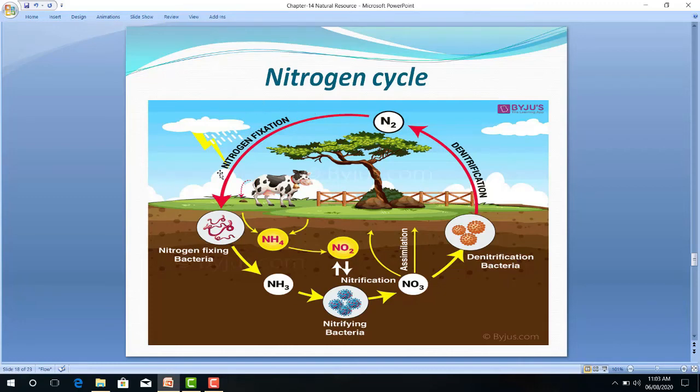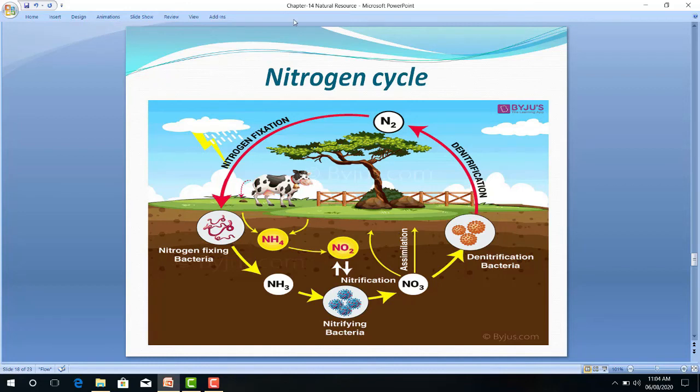It is taken by the rhizobium bacteria, and this nitrogen is present inside the soil, and only with the presence of nitrogen is plant growth possible, and these plants are taken by animals. Animal waste contains ammonium, and that process is known as ammonification.